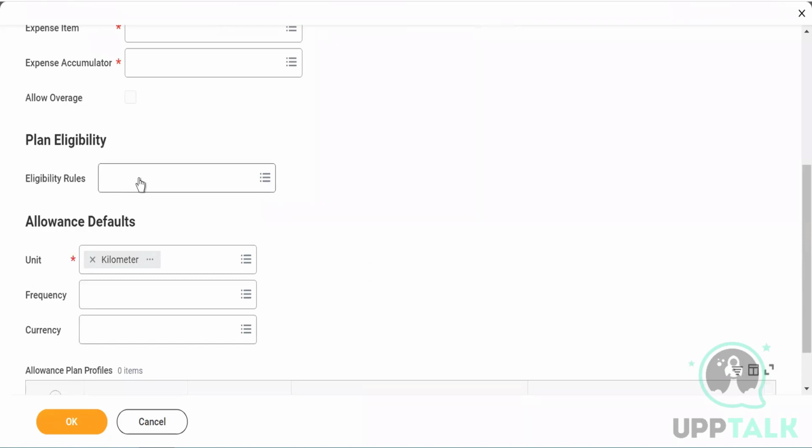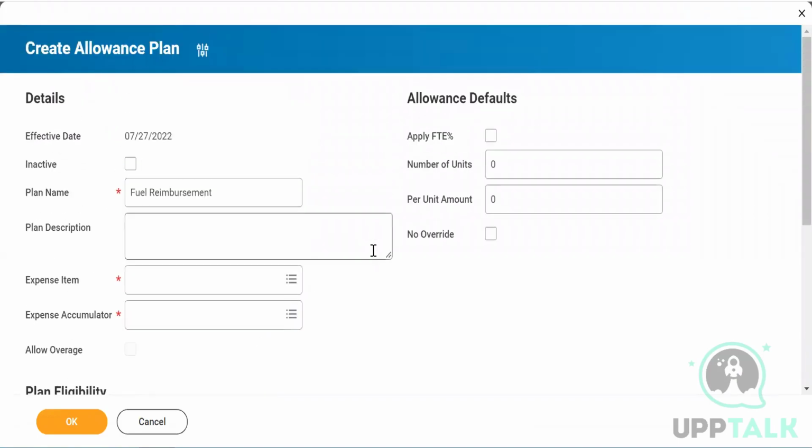Here, you can add your eligibility rule because not every employee gets the fuel reimbursement. If you are on such a level like director or senior manager or senior director, then you can claim it. So in that case, you can put this as an eligibility rule. But again, this will not be as per your package. It is not part of your package, guys. Don't try to mix it. Don't try to put it in any package.